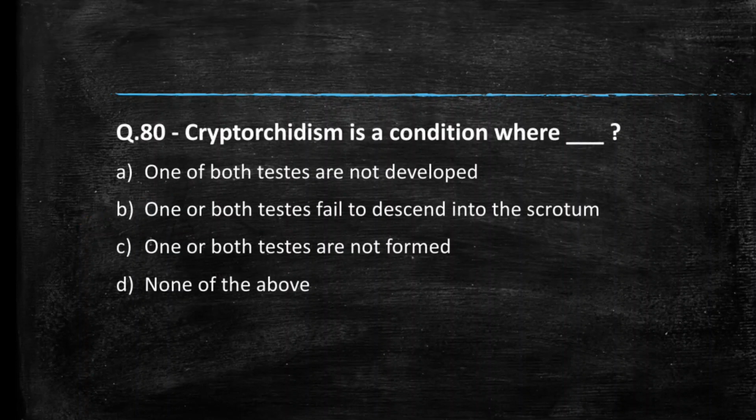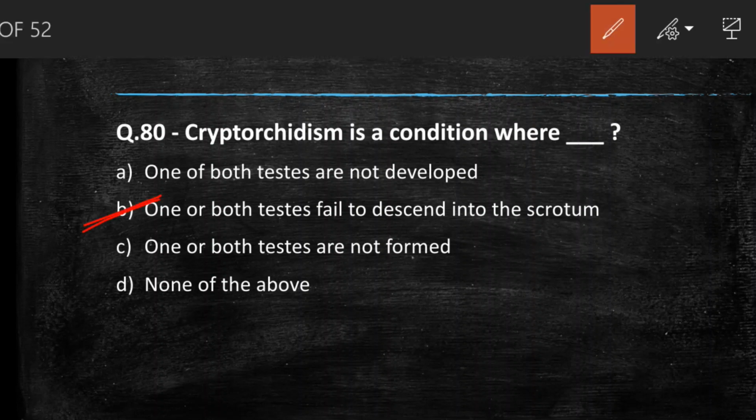Next question we have, cryptorchidism is a condition where one or both testes are not developed, one or both testes fail to descend in scrotum, one or both testes are not formed, none of the above. So in cryptorchidism, the testes fail to descend into the scrotum. So the answer is option B.